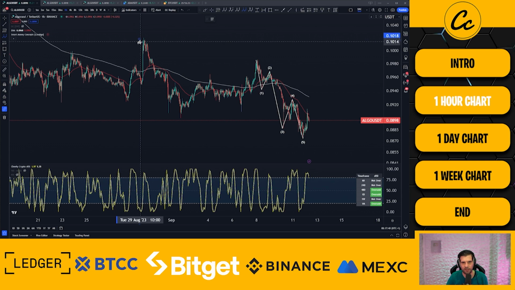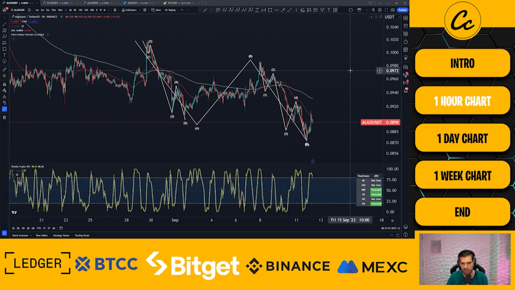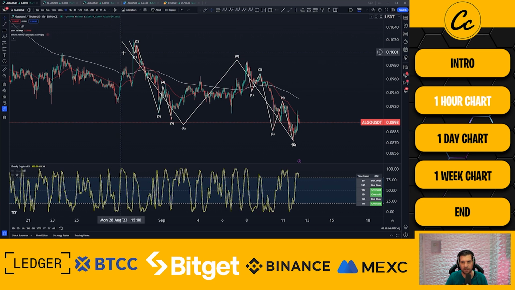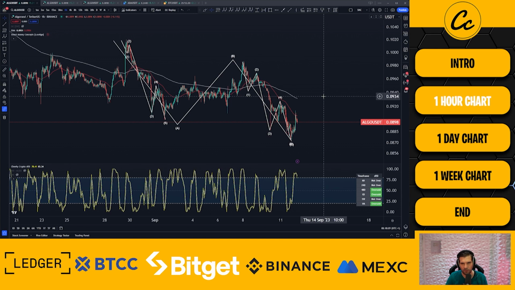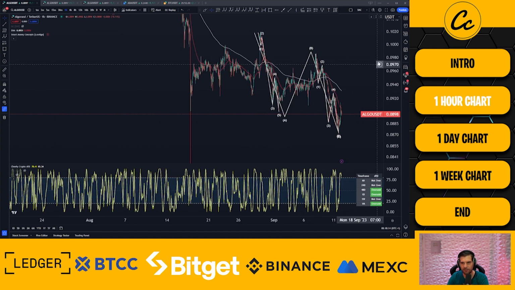So let me show you. We have a 1, 2, 3, 4, 5, and then all of this is just A, B, and C. It's a zigzag. There are lots of different terms, and I know a lot of people don't like the idea of all of this, but for the most part, it plays out time and time again because you're tracking people's behavior. It's not about the candlesticks, it is about the people who are buying and the people who are selling, and these particular patterns have a very specific formation when we see them. So you'll find that 5-wave patterns are either going to be impulsive or zigzags, and unfortunately zigzags are getting more and more common in the crypto space these days. So this basically completes this corrective move to the downside.